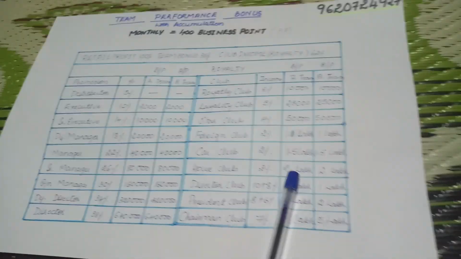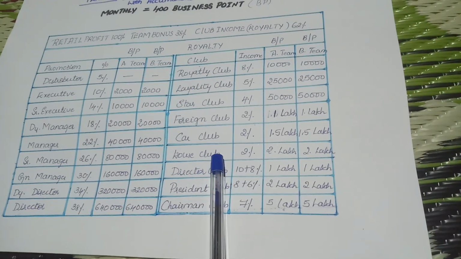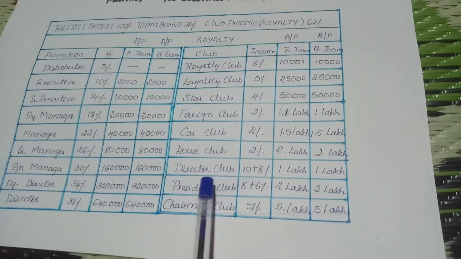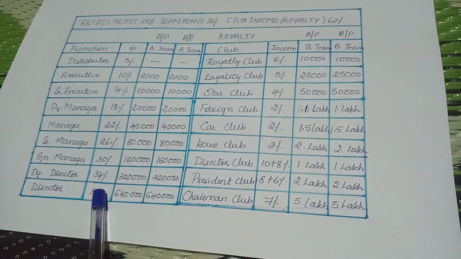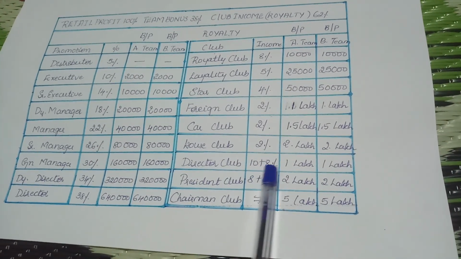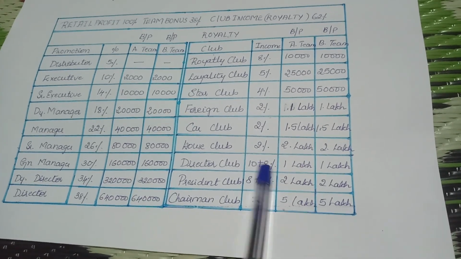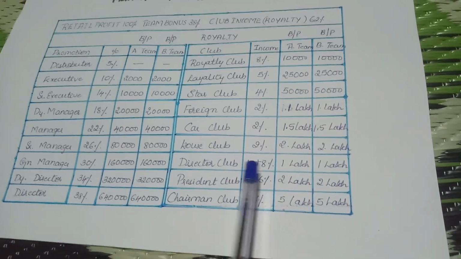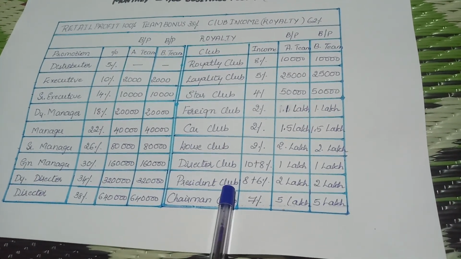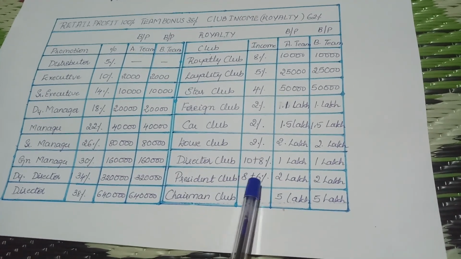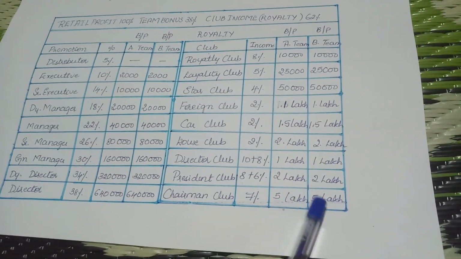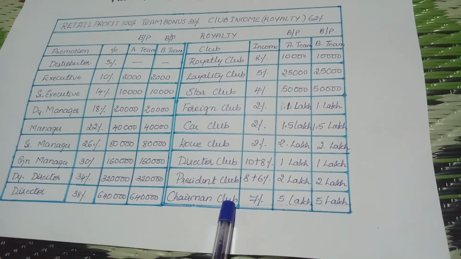Okay. Again, 2 lakh on both sides, house club 2% on the company's total turnover per month. So as you qualified as a director, 38% of director, you get a director club, 10 plus 8%, actually 18%. That is the director club amount. Once you complete 2 lakh on both sides, you get a president club, that is 8 plus 6, that is 14%. Again, it's an extra income. Chairman club, 5 lakh BPs on both sides, you get 7% chairman club income.